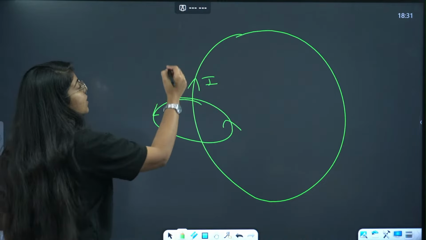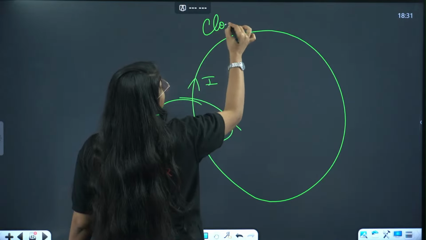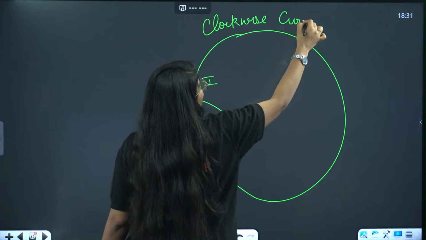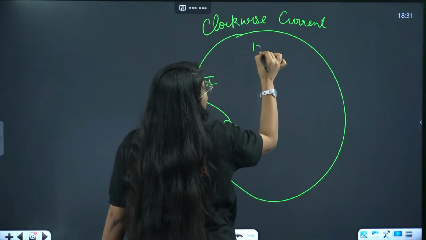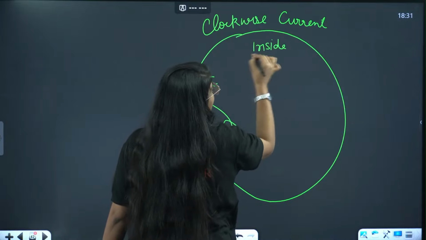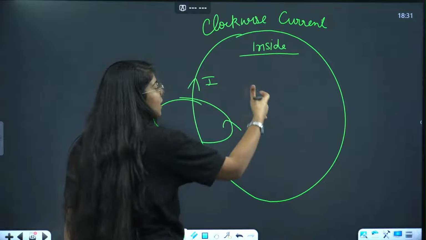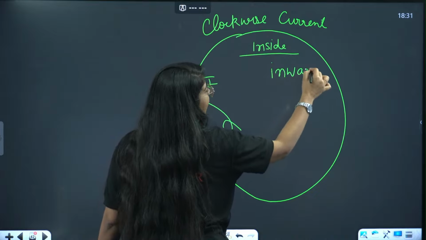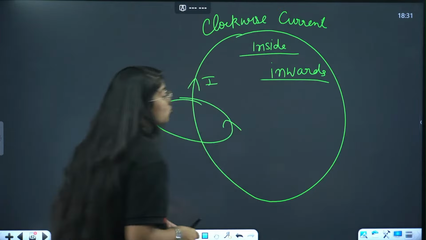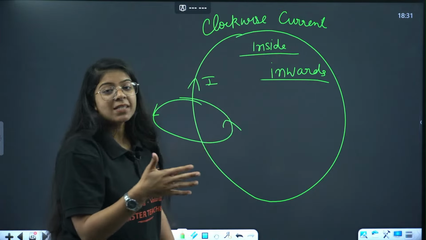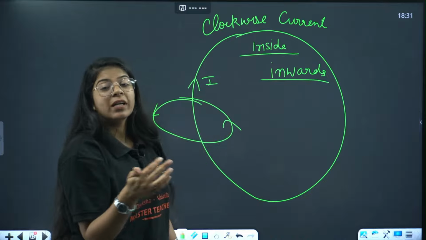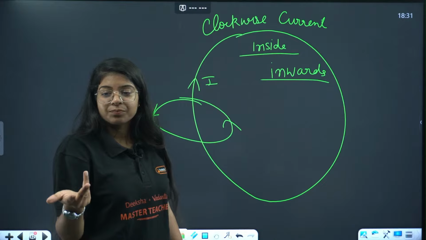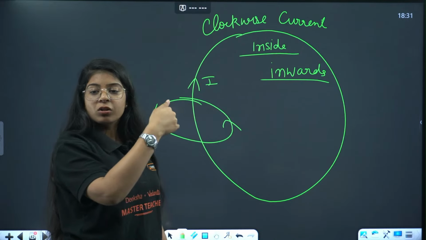Now this was for clockwise current. So for clockwise current, inside the loop, the direction of magnetic field lines will be going in, right? It will be inwards, correct? And if it is going inwards, that means it is going north to south.